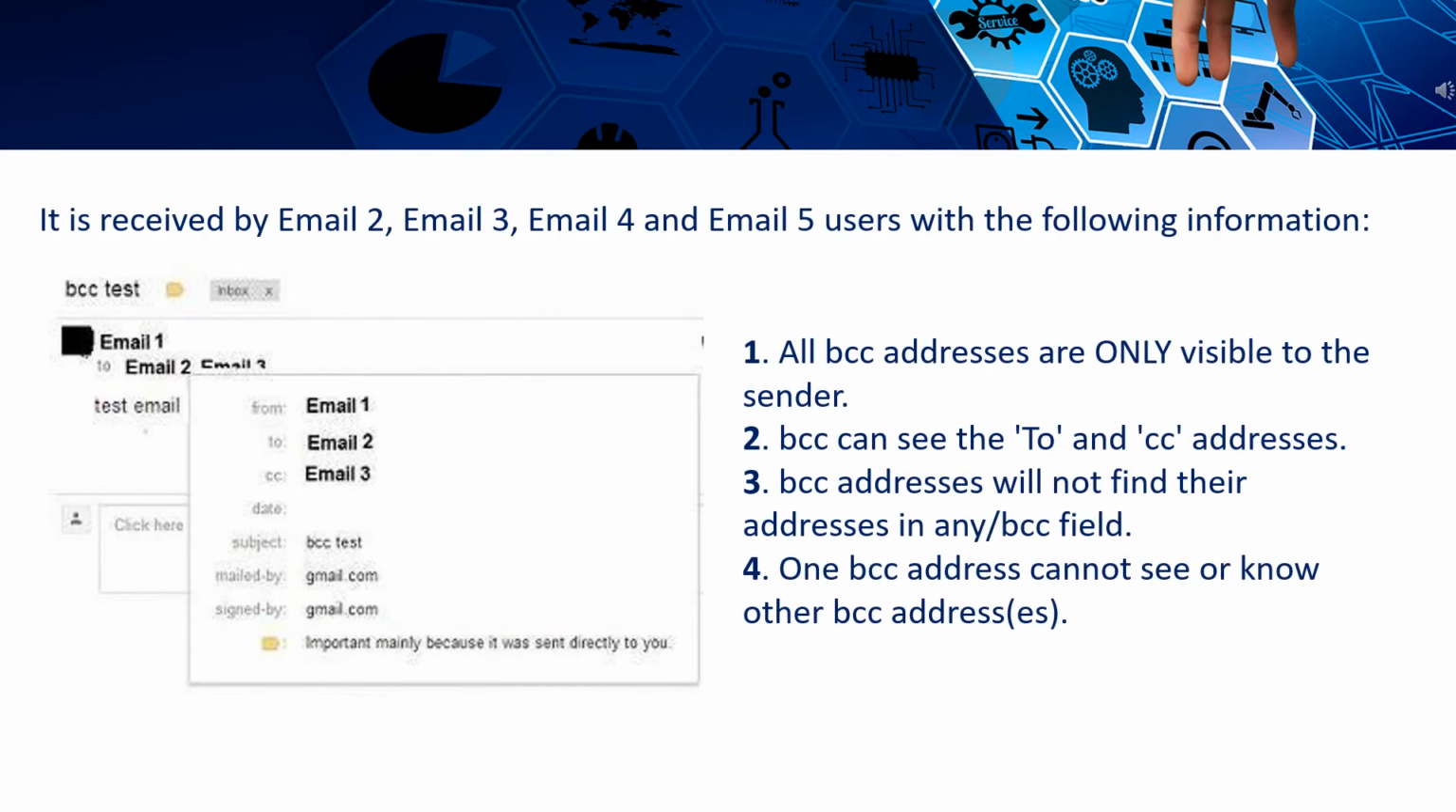So this mail is received by email 2, email 3, email 4, and email 5 users with the following information. All BCC addresses are only visible to the sender. BCC can see the To and CC addresses. BCC addresses will not find their addresses in any BCC field. One BCC address cannot see or know other BCC addresses.